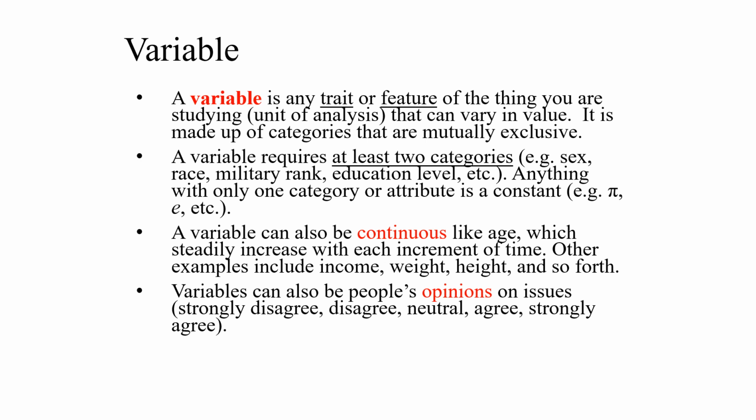A variable can also be about somebody's opinion about certain issues. Strongly disagree, disagree, neutral, agree, strongly agree, and whatnot. Opinions often take the form of a Likert score, where you give a number 1 to 7, where 1 is the lowest and 7 is the highest. That's a variable too, because it has multiple values. And the value can vary from person to person.